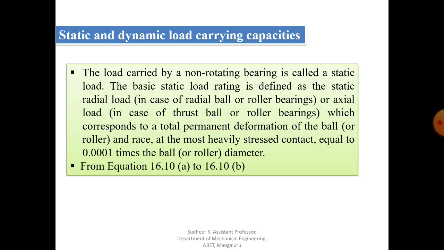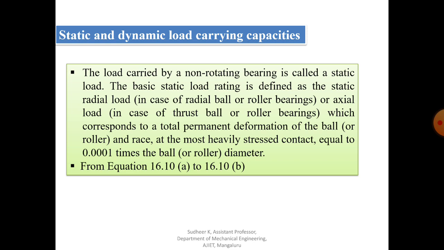Similarly, the dynamic load rating is nothing but the constant stationary radial load or constant axial load which a group of apparently identical bearings with the stationary outer ring can endure for a rating life of 1 million revolutions, which is equivalent to 500 hours of operation at 33.3 rpm with only 10% failure. So whatever the failure, it should be only 10%.